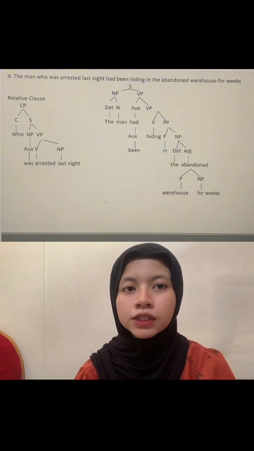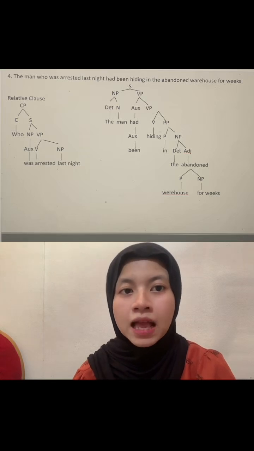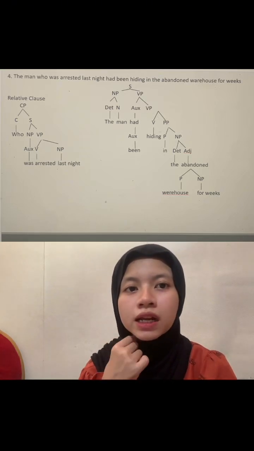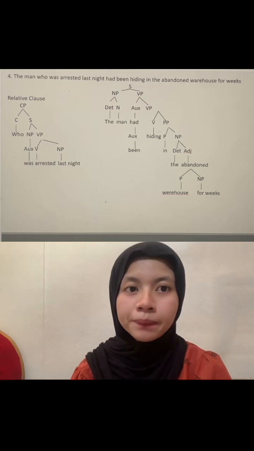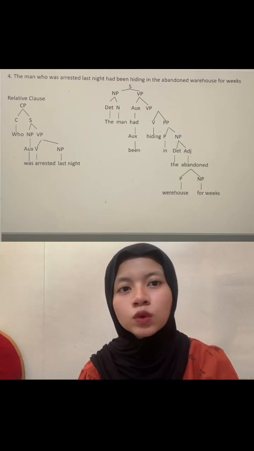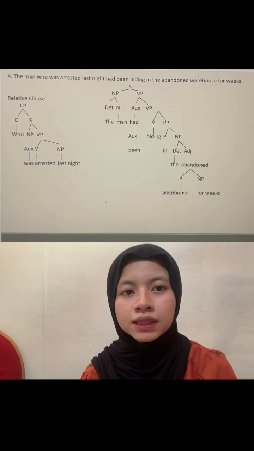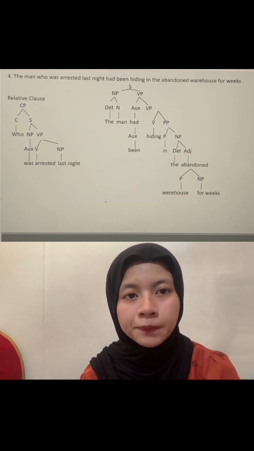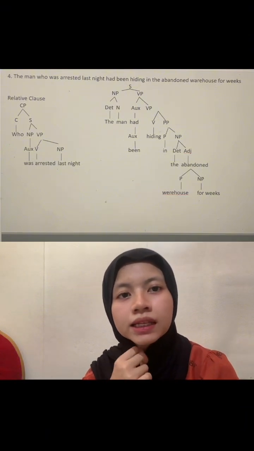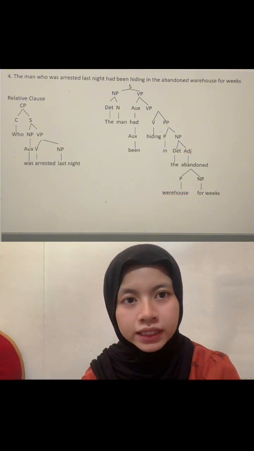Relative clause: the relative clause is "who was arrested last night," which modifies the noun "man." Relative pronoun is "who." "Who" is the relative pronoun which connects the clause to "man" and acts as the subject of the clause. Verb phrase or VP is "was arrested." This is in passive voice. "Was" is the auxiliary verb indicating past tense. "Arrested" is the past participle, describing the action done to the man. Next, adverbial phrase is "last night," indicating the time when the arrest happened.